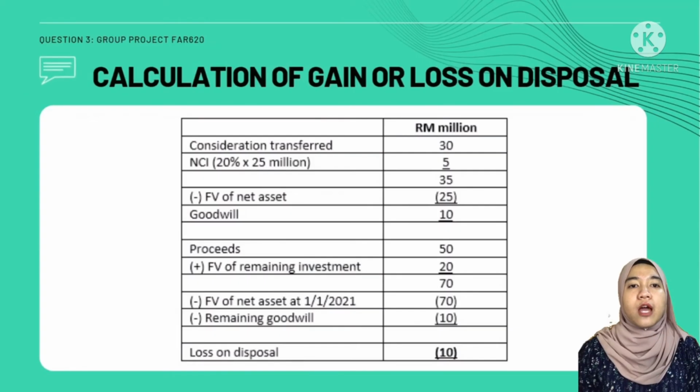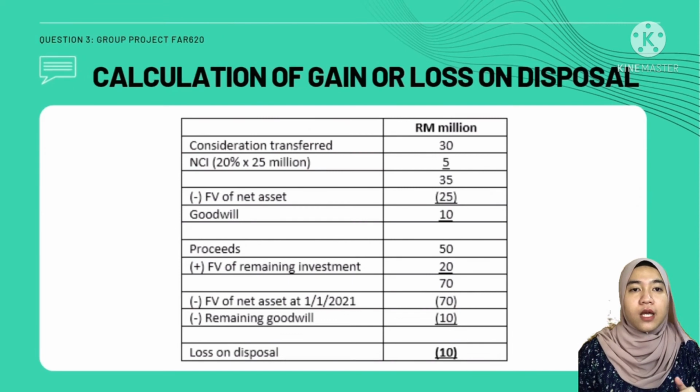Here we go. Firstly, we need to calculate the goodwill to be disposed because it is the change from parent to associate. As we can see in the calculation here, we have calculated the goodwill, and the goodwill to be disposed is 10 million. That amount will be used to get the amount of gain or loss on disposal.